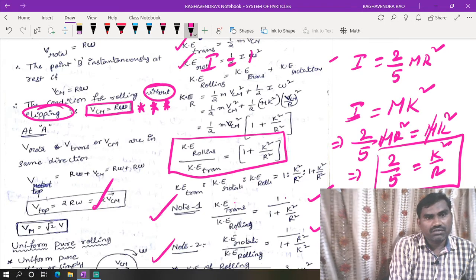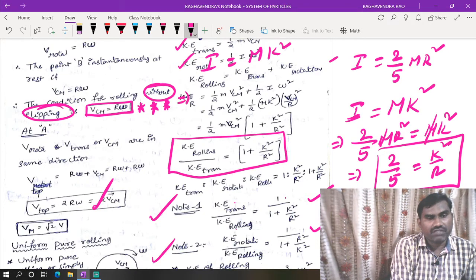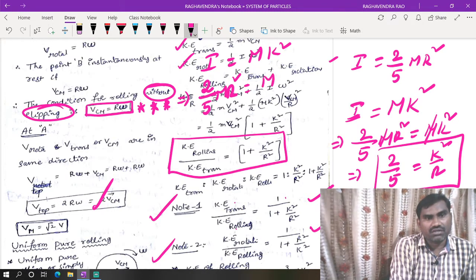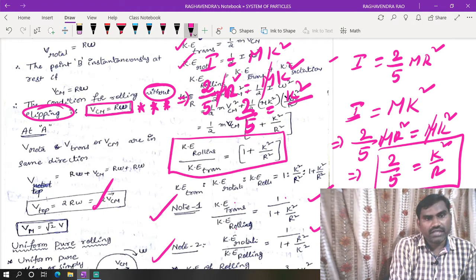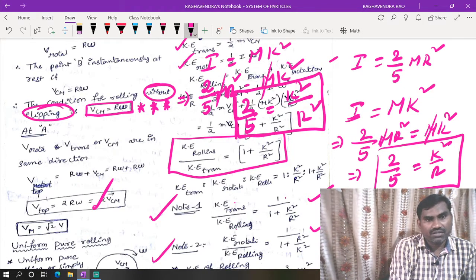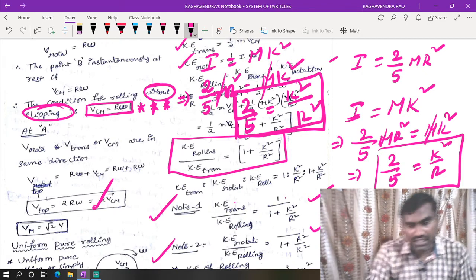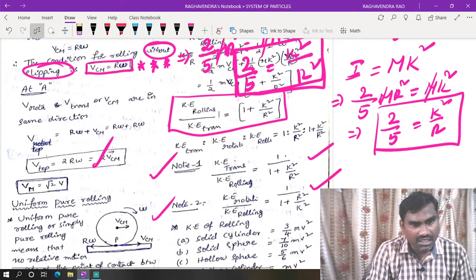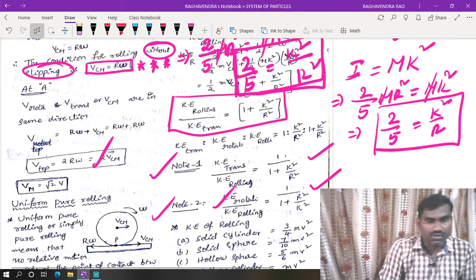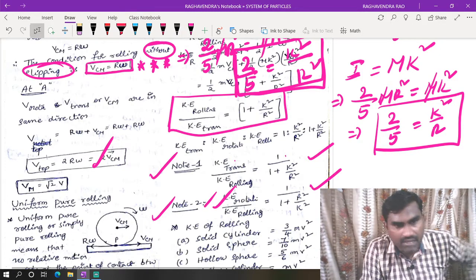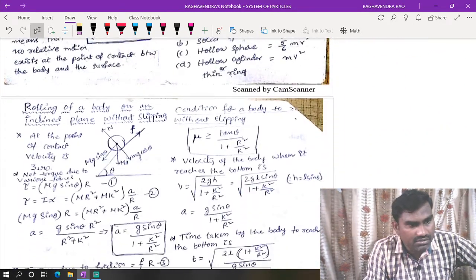So I is equal to mk square. For a solid sphere, 2/5 mr square is equal to mk square. M cancels, so 2/5 is equal to k square by r square. So by knowing the shape of the figure, we can calculate this 2/5. Later we can find the ratio of rolling kinetic energy to translational kinetic energy, or translational kinetic energy to the rotational kinetic energy. Like that we can calculate those values.